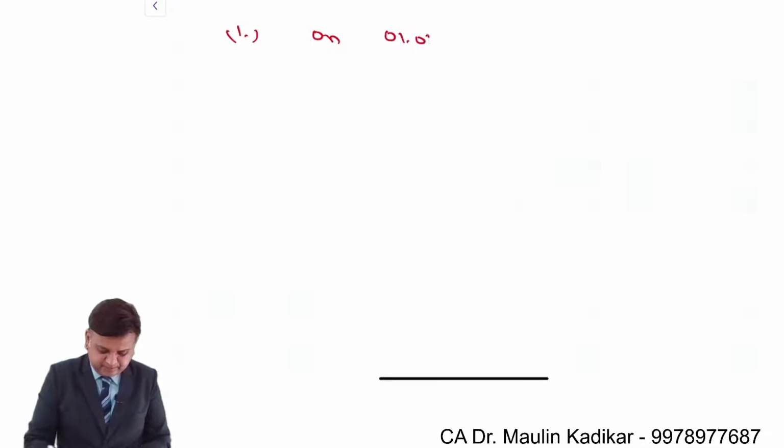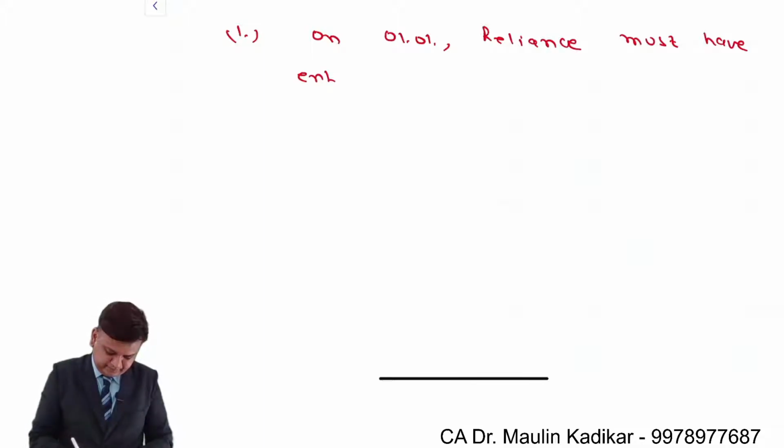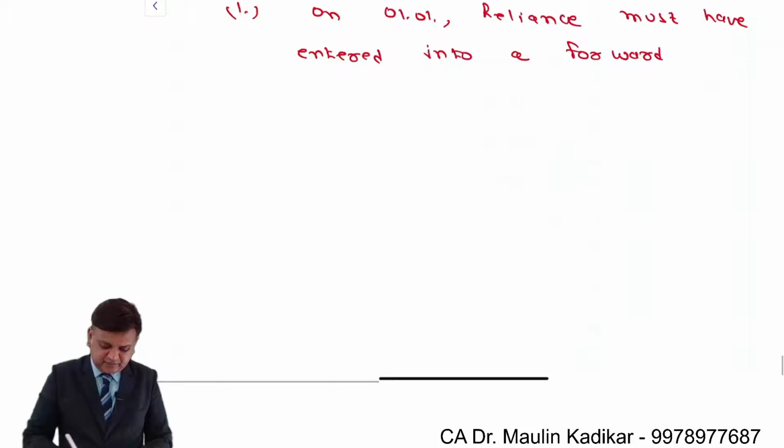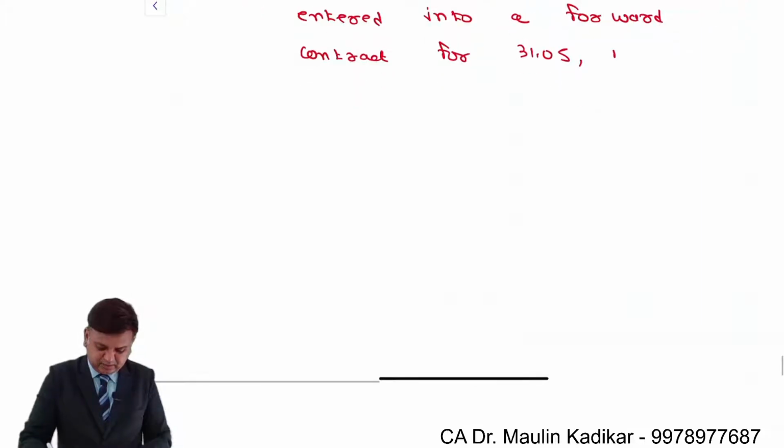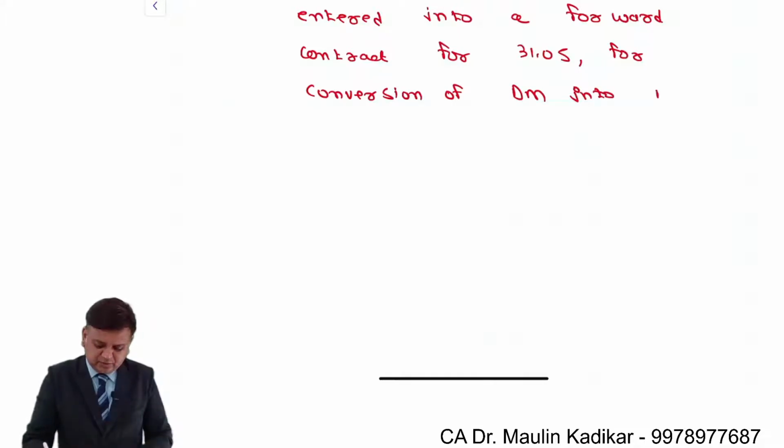On 1st of January, Reliance must have entered into a forward contract for 31st of May, for conversion of DM, Dutch mark, into rupees.